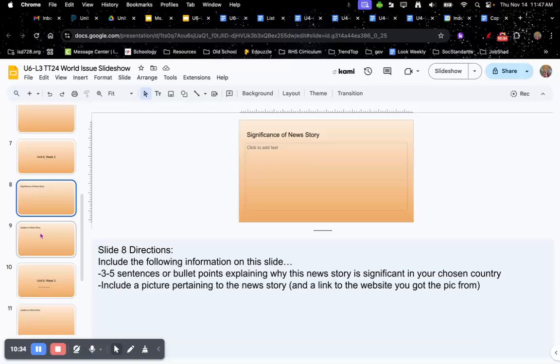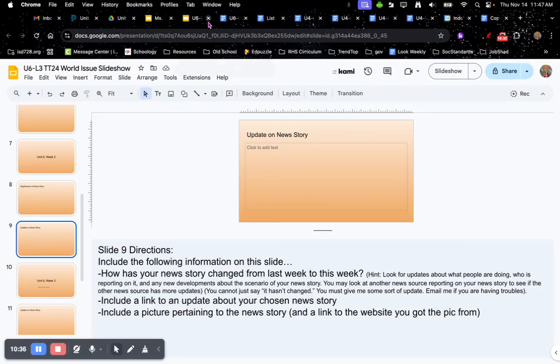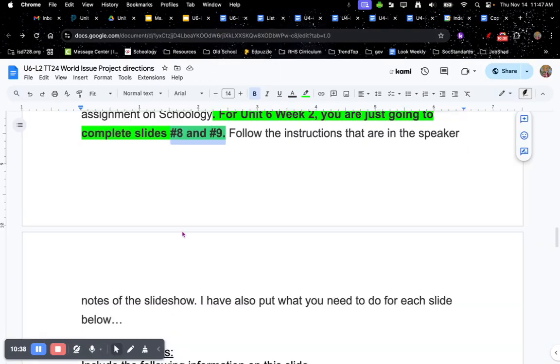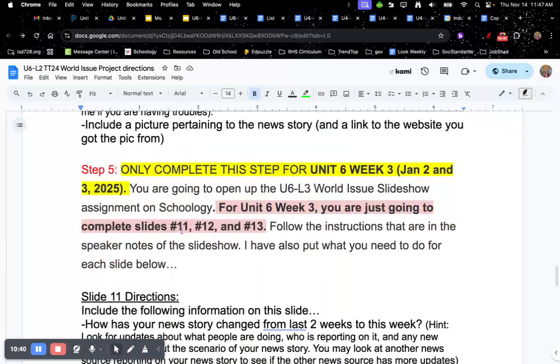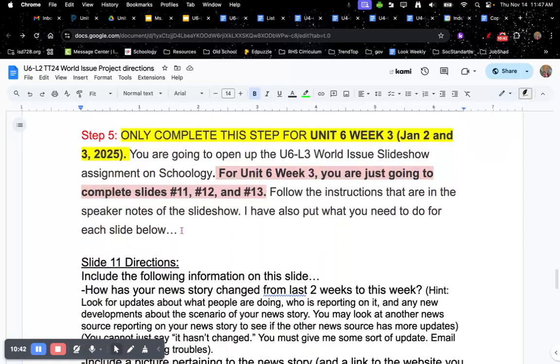Hopefully you said slides number 8 and slides number 9. All right, let's go back to those instructions. So for step number 5, you are only going to complete the step for Unit 6, Week 3, which is a short week. So this week is right after winter break. It is January 2nd and 3rd of 2025.